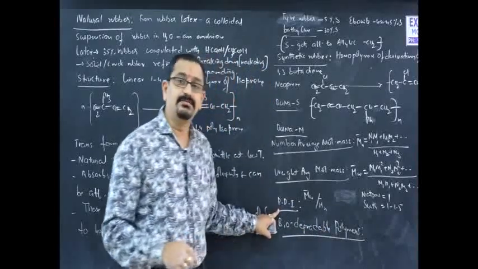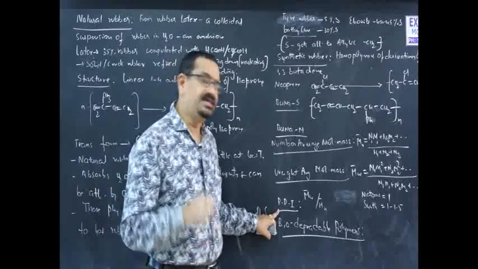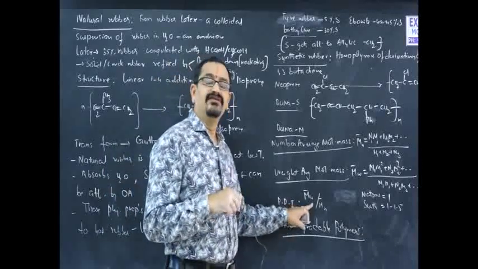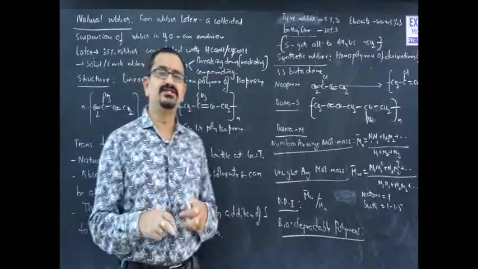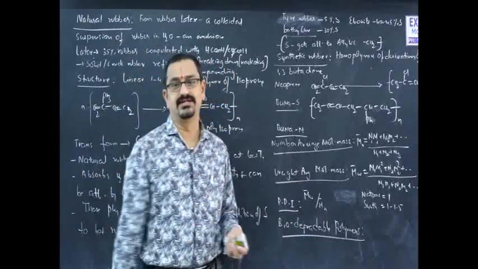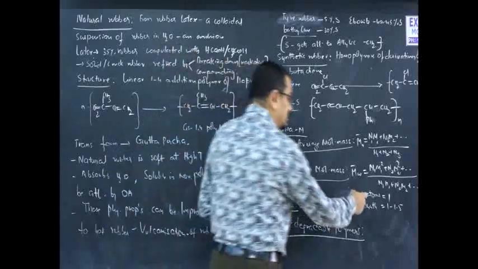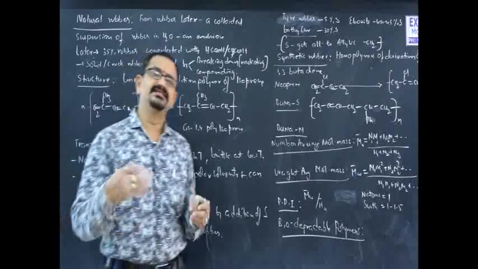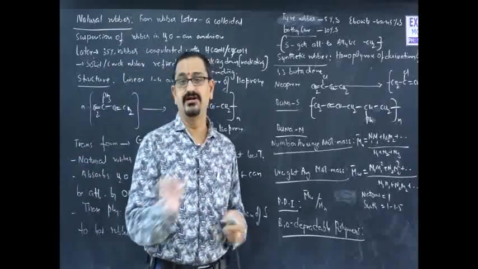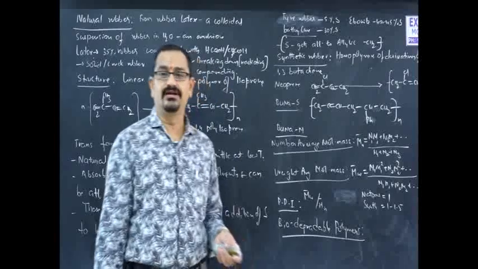Next concept is the polydispersity index, which is the ratio of weight average molecular mass to number average molecular mass. Its value is generally unity for natural rubbers; for natural forms the polydispersity value is 1, whereas for synthetic polymers it is greater than 1, usually ranging between 1 to 1.5.